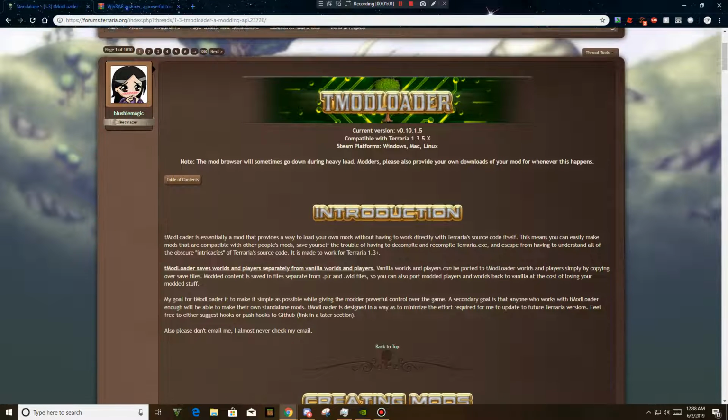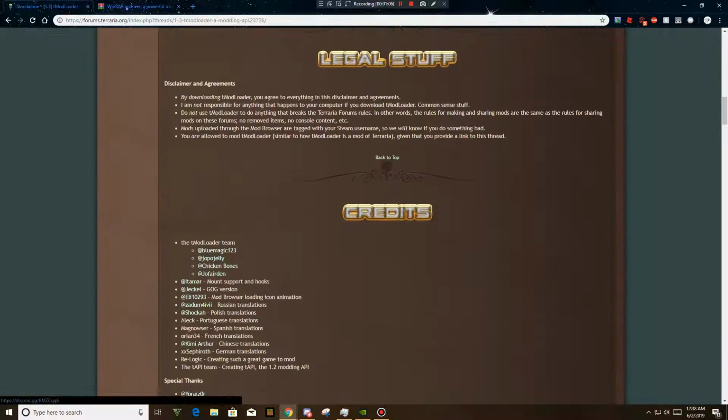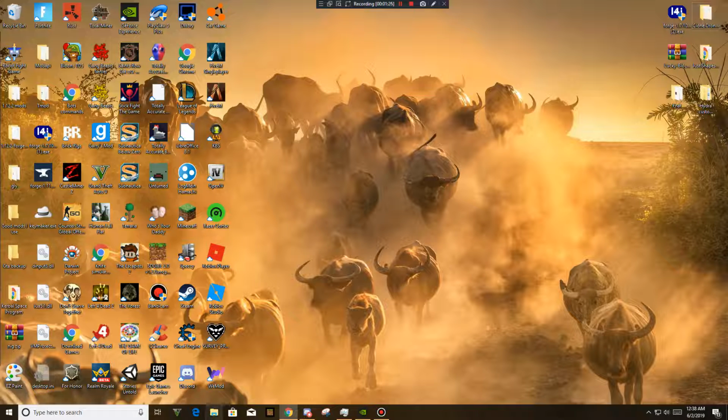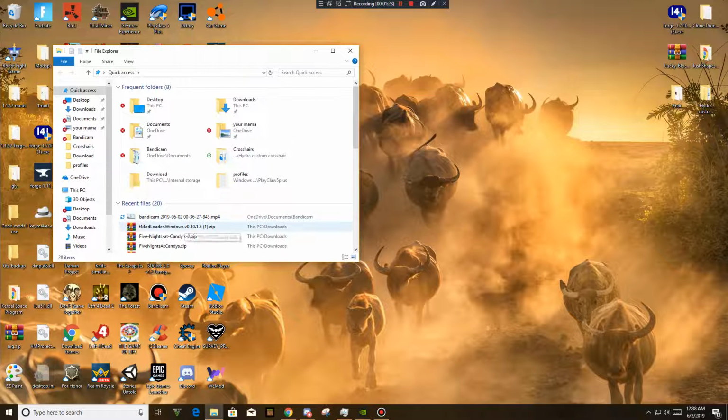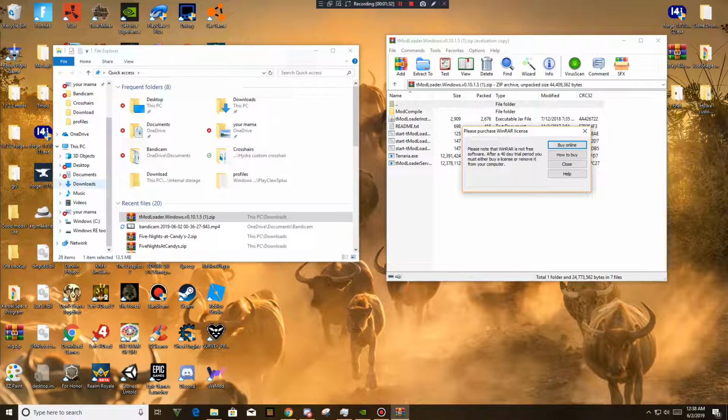Now scroll all the way down to the download section. There are 4 different sections to download from. Click the one for the system you are currently on. I'm currently on Windows, but I've already downloaded both of these, so I am going to be closing out of this. Now I'm going to open up my tModLoader for Windows.